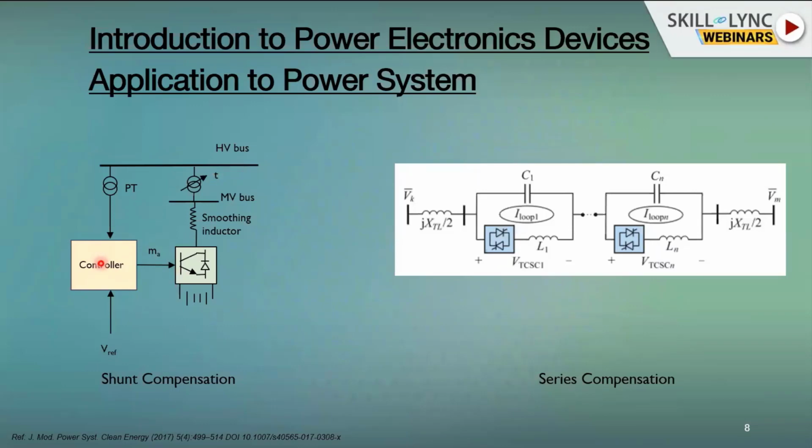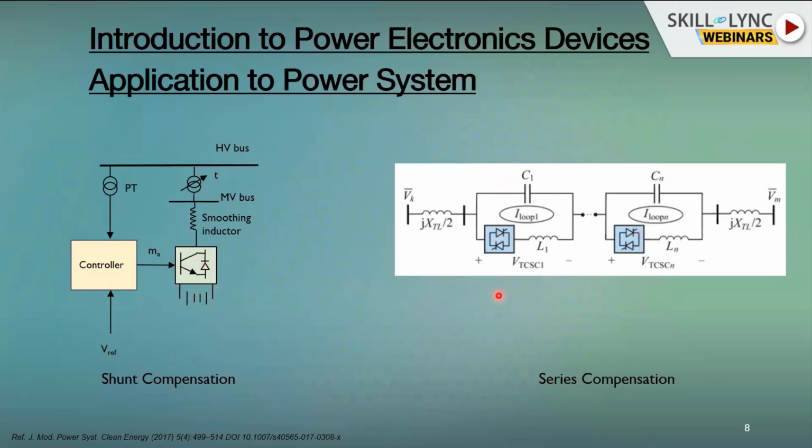Similar to the previous case, where we had a control angle alpha, here we will have a modulation index, which will be compared with the carrier wave, and then we fire the IGBTs or MOSFETs depending on the power level. But since I am talking at the power system level, it will definitely be IGBTs.